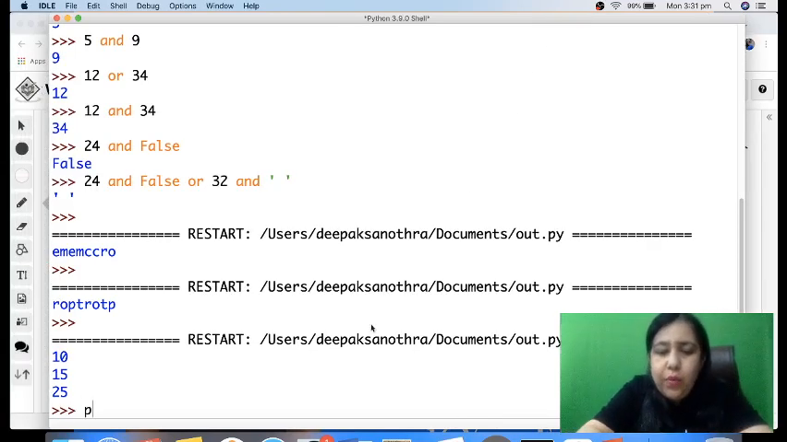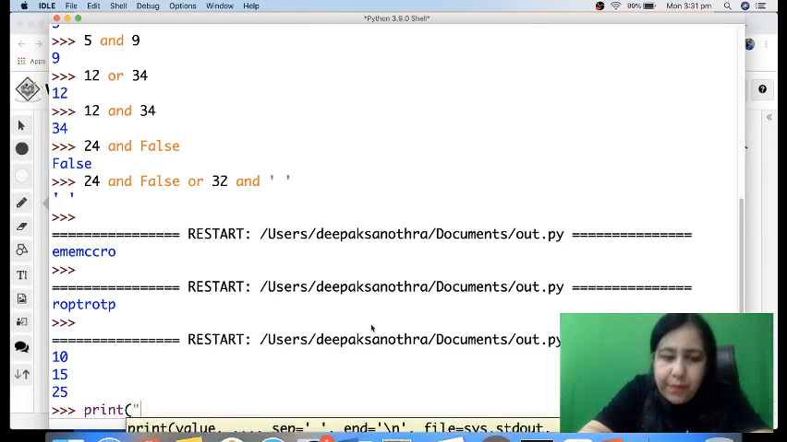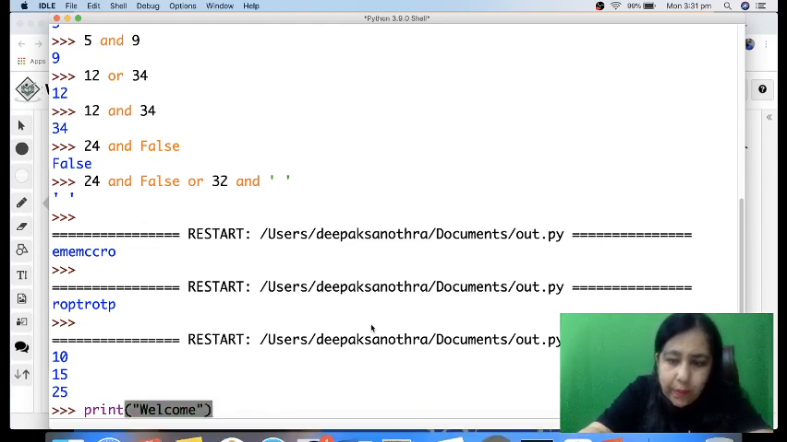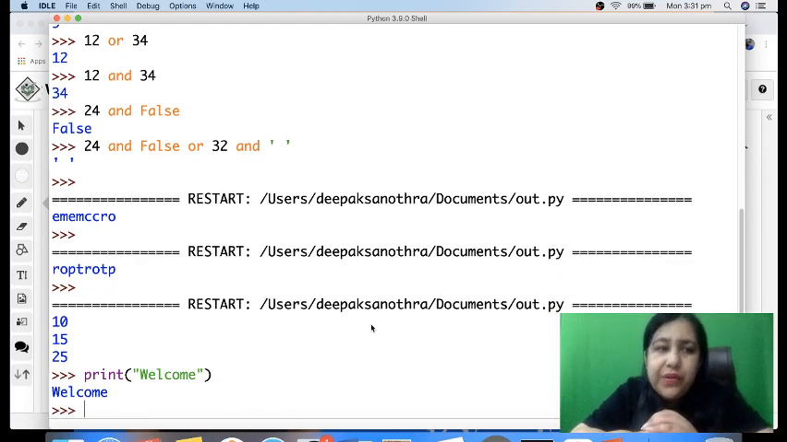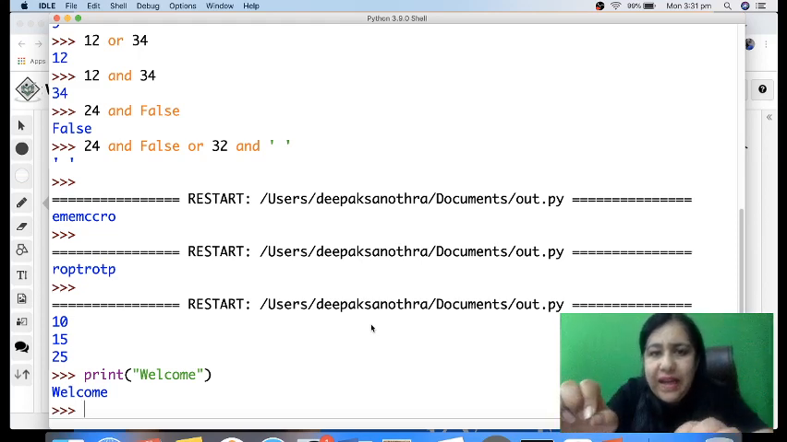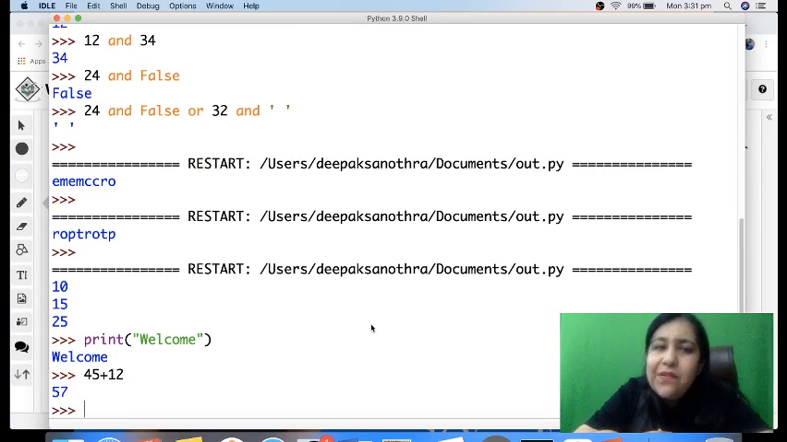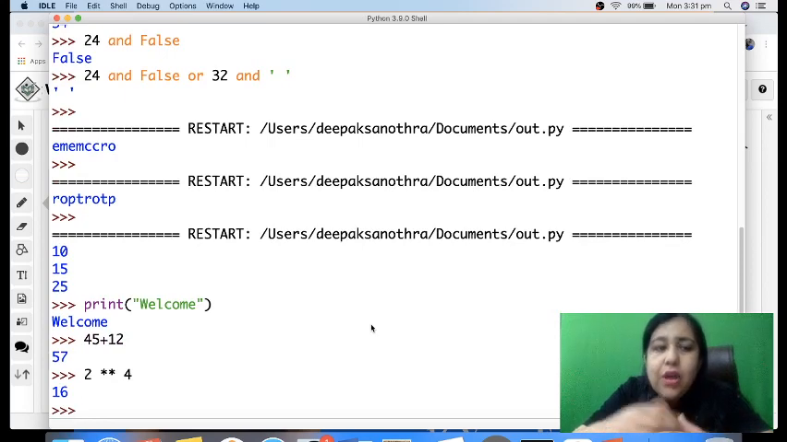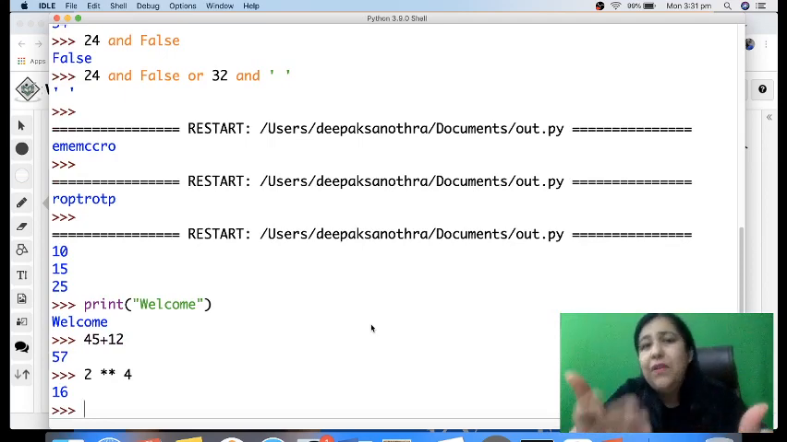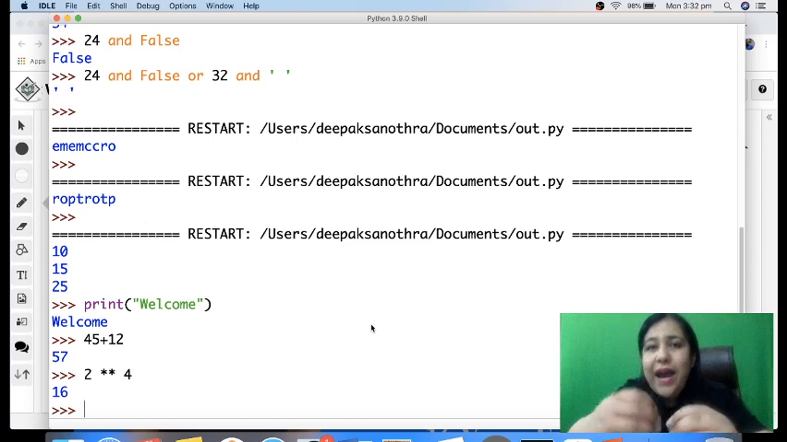Interactive means like you want to print welcome, so you write print in all small letters and we write welcome. So print welcome is going to print welcome on the screen. Simple. So you write one line and it gives you the answer of that line. If I write 45 plus 12, it gives me 57. If I write 2 raised to the power 4, it gives me 16. So the moment I'm writing a statement, it's giving me the result side by side. So I give a statement, it gives me the result. That is called interactive mode, because we're interacting. I'm giving a command, it's giving me the answer.